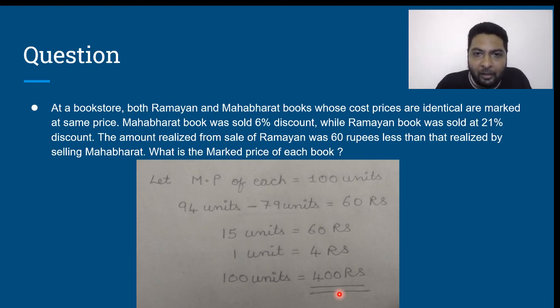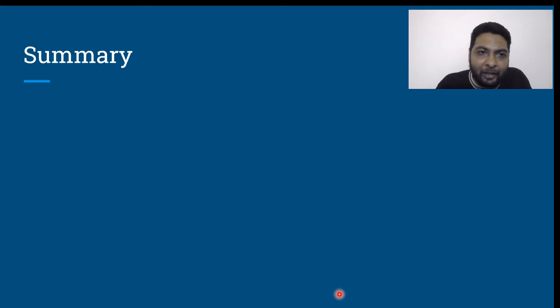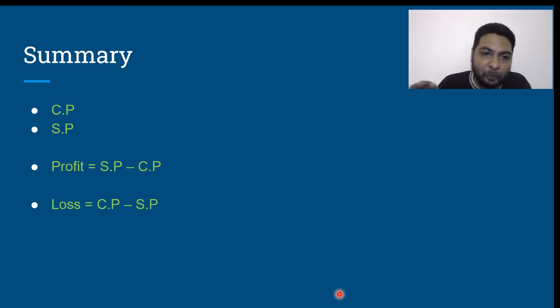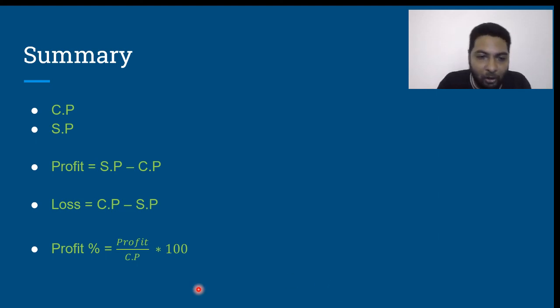Now, let me give you the key points very quickly. Let me summarize. All we need to understand for solving all the questions on profit and loss are these basic points. CP stands for cost price. SP stands for selling price. Profit is selling price minus cost price. Loss is cost price minus selling price. Profit is always calculated based on cost price. So profit percentage is profit upon cost price into 100. Loss is also calculated based on cost price. Therefore, loss percentage is loss upon cost price into 100.